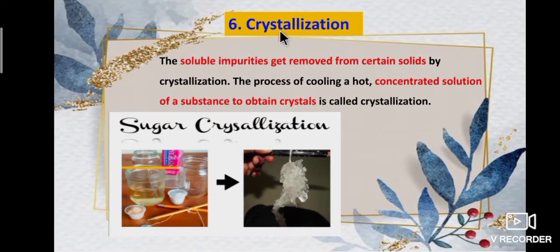Next one, the crystallization process. The soluble impurities get removed from certain solids by crystallization. The process of cooling a hot concentrated solution of a substance to obtain crystals is called crystallization. For example, sugar is crystallized by the crystallization process. Crystallization is a method of separation as well as a method of purification.